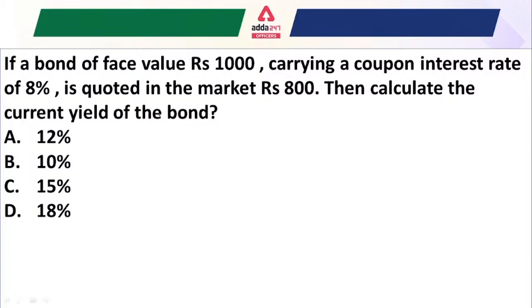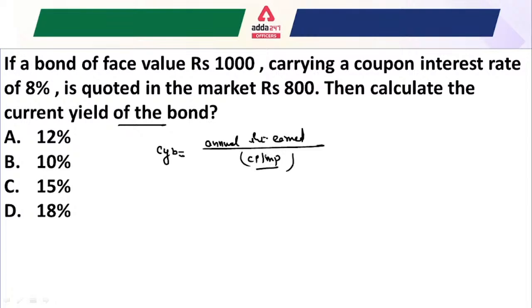So whenever we have to calculate the current yield of the bond, the only thing we have to do is: current yield of the bond is equal to the annual interest earned divided by the current price, or say market price.